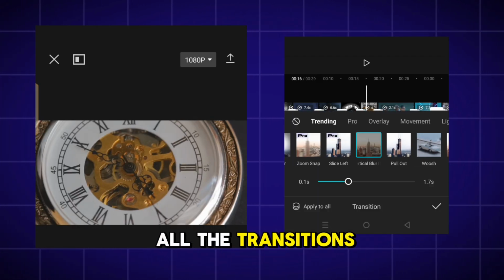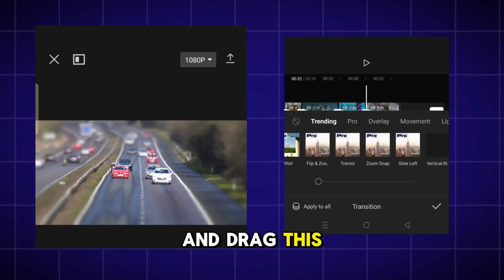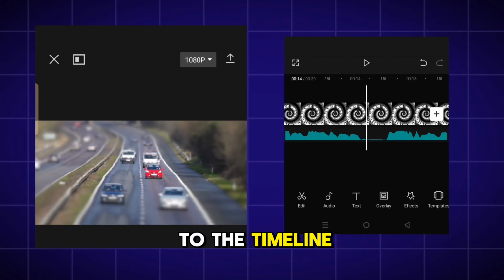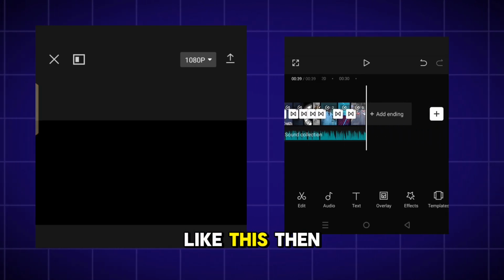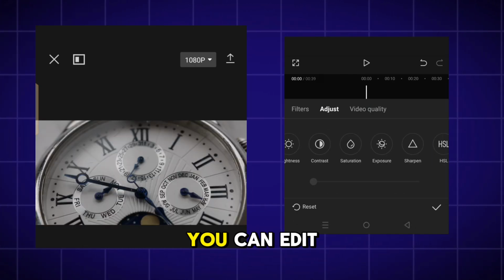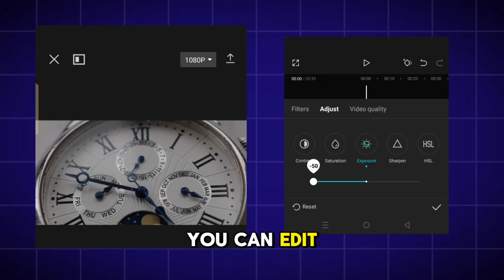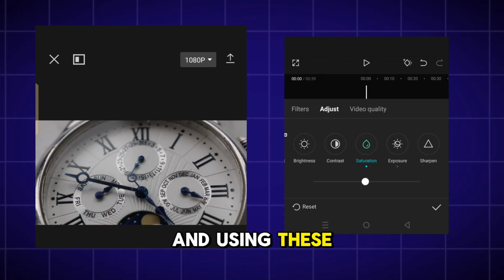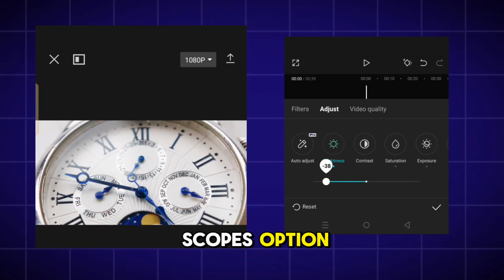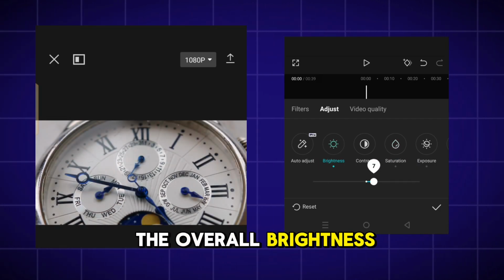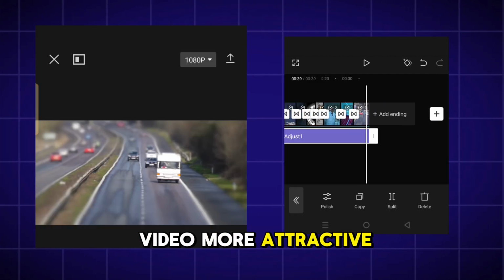After you add all the transitions, go to this adjustment option from the top menu and drag this custom adjustment layer to the timeline. Like this, you can expand this layer to cover the whole sequence. Then if you go to the side menu, you can edit the colors of this video. By using these colored bars, you can edit the color tone of the video. And using these options, you can basically change anything. And if you go to this curves option, you can control the overall brightness of the video. So play with these and make your video more attractive and engaging.